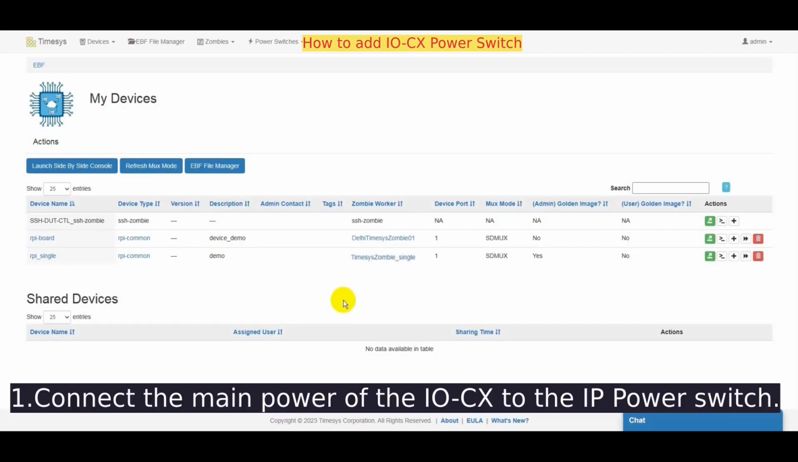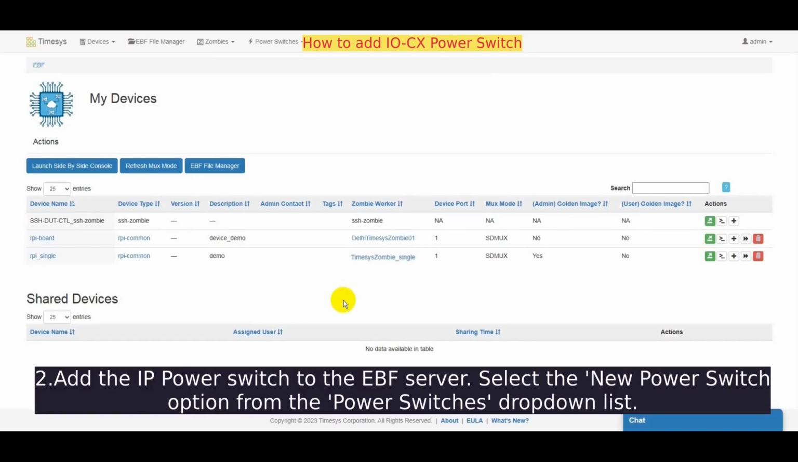This video reviews how to add IOCX Power Switch using EBF. To begin, you are required to connect the main power of the IOCX to the IP power switch. Now, you need to add the IP power switch to the EBF server.